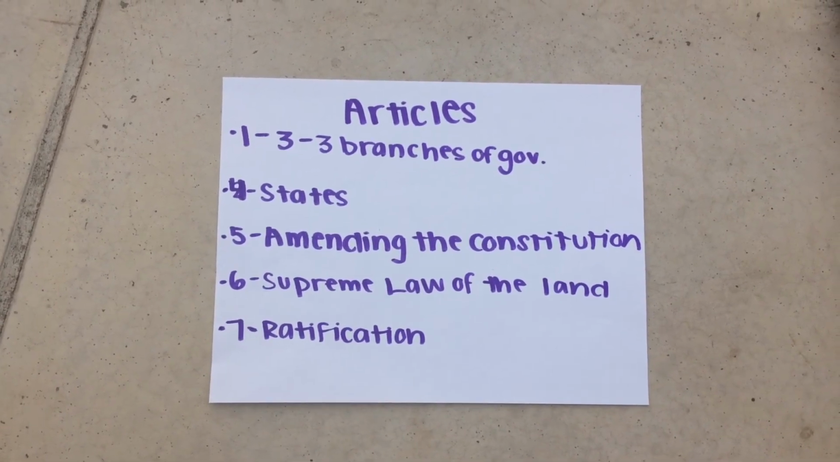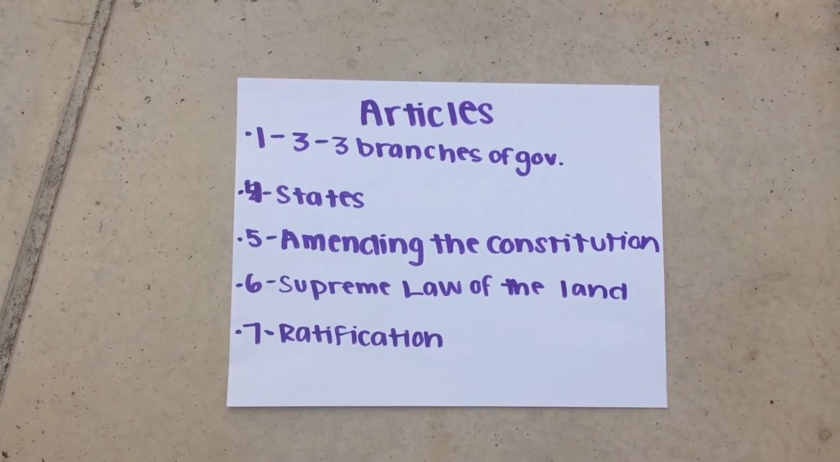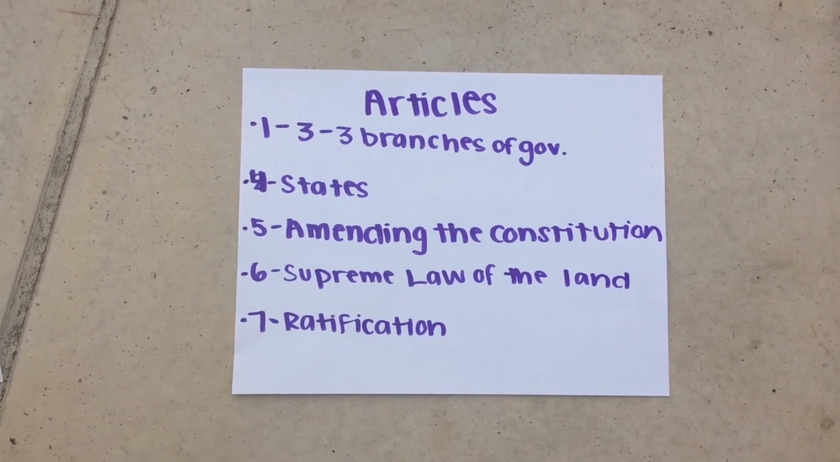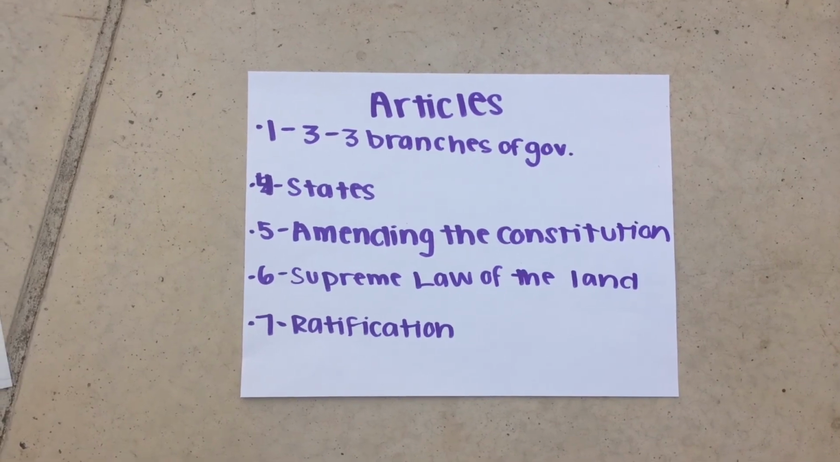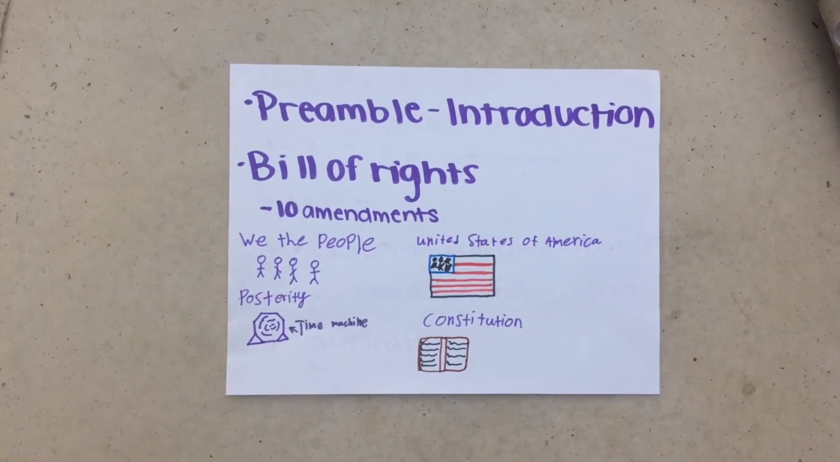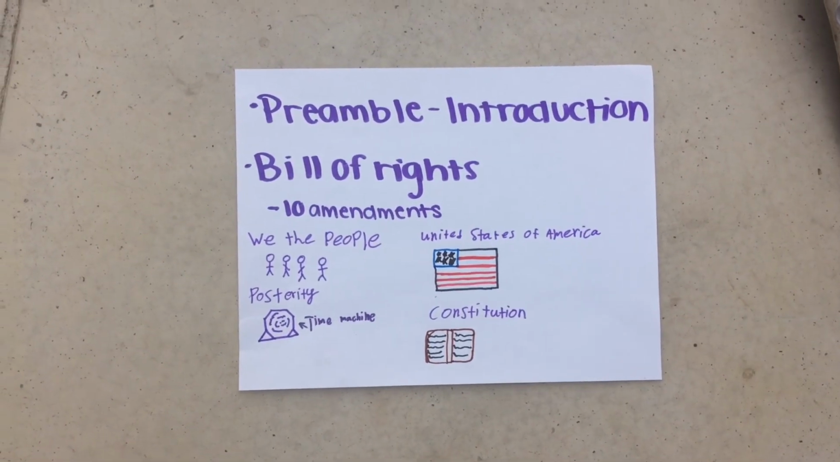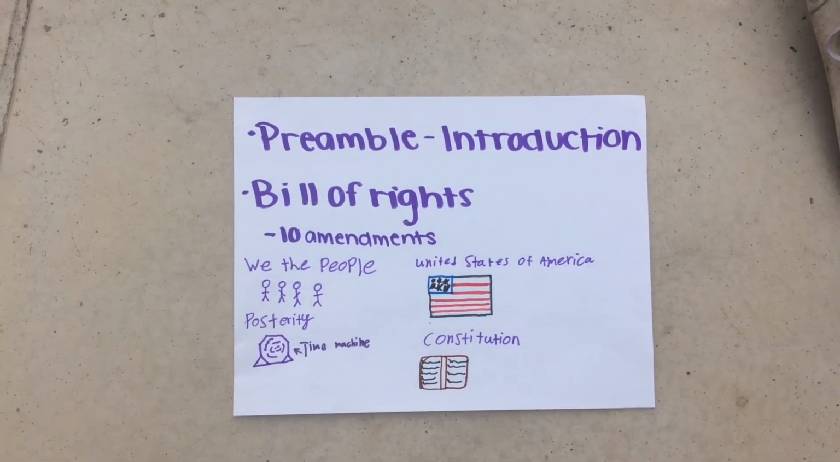Article 6 was about federalism, where the national government shares power with the state's government. And Article 7 was that after a debate, they agreed the 10 amendments would be added to the Constitution. The preamble was the introduction to the Constitution. The Constitution included the Bill of Rights, which were the 10 amendments.